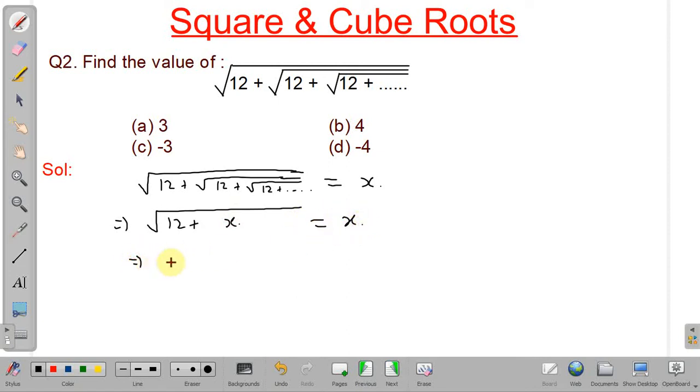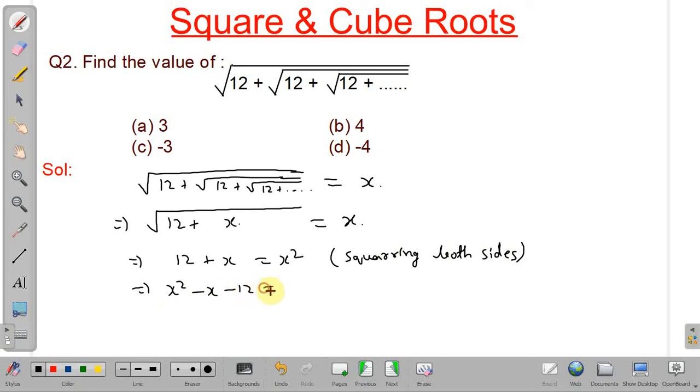Now squaring both sides, we will get 12 plus x equal to x square. Now we have got a quadratic equation in x and we have to find the value of x.